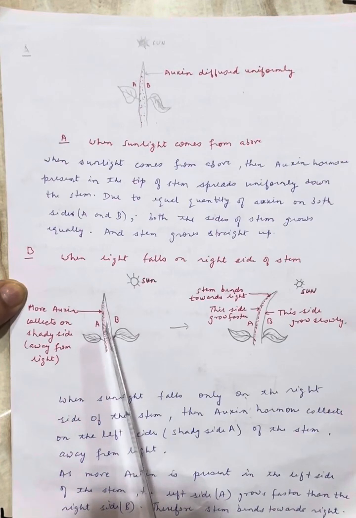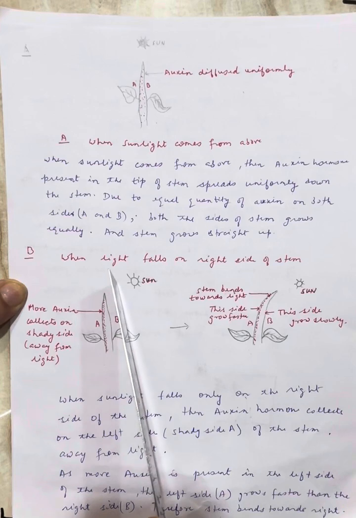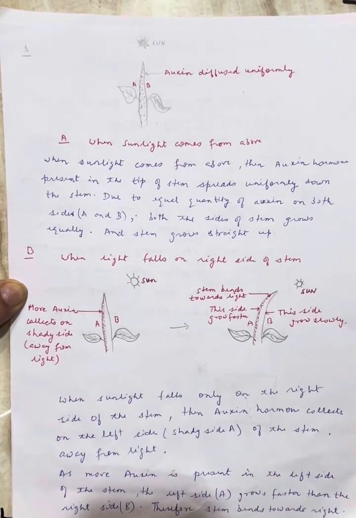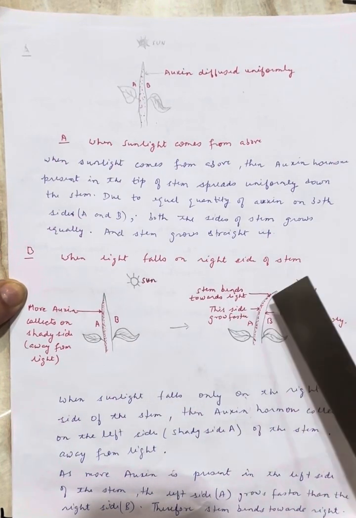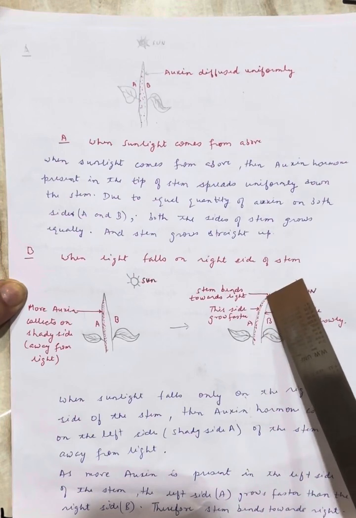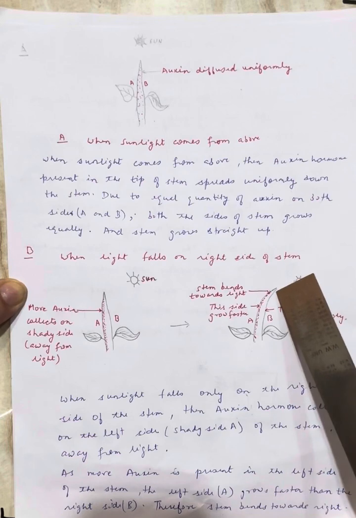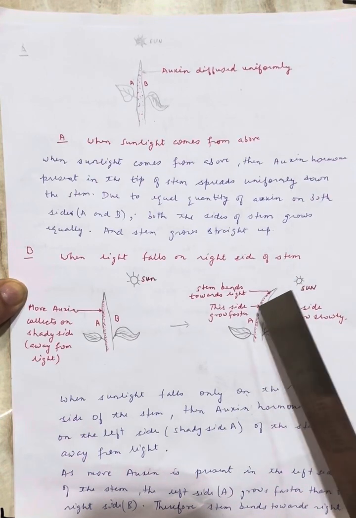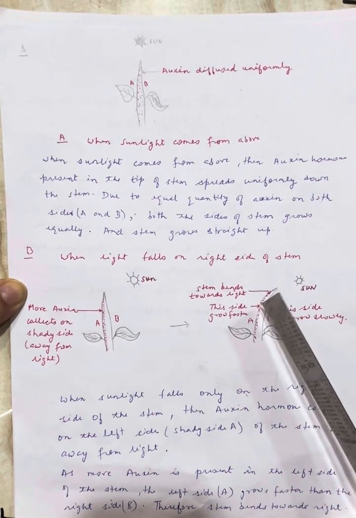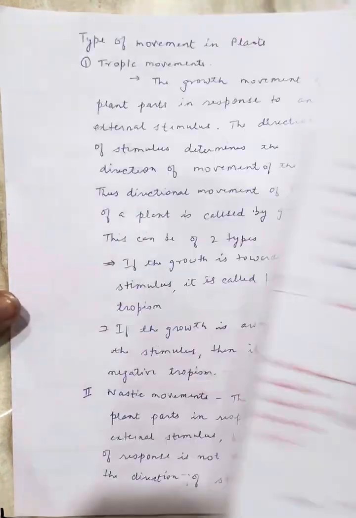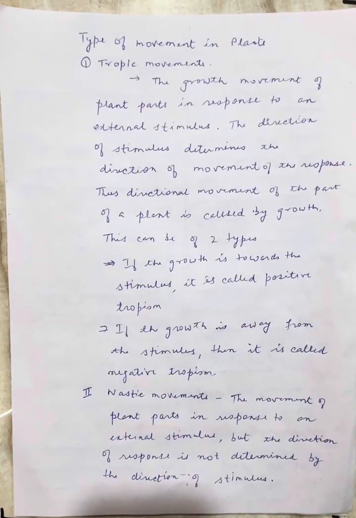So this side will start growing faster because auxin is here. Therefore, the stem bends towards the right. You see here, the left side becomes longer and the right side is shorter. So it appears as if the plant has bent towards the sun. Okay, you got this? How auxin behaves, how auxin works.